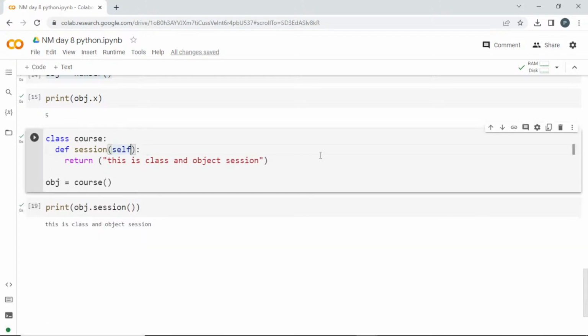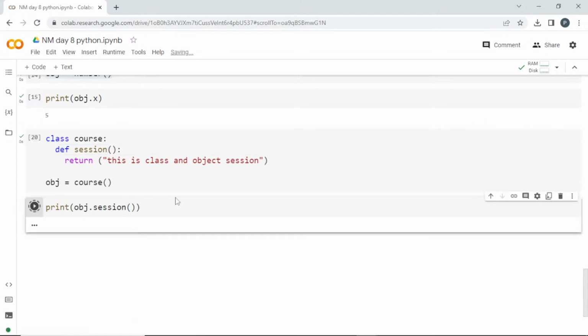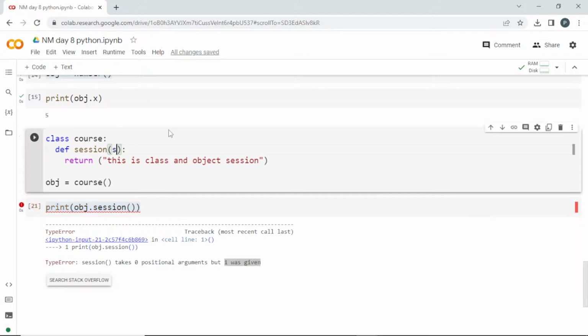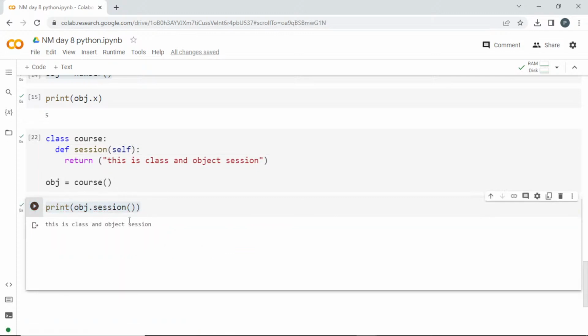So if I remove this self and leave it empty, and run this, I try to access something which is inside this class. It is giving me an error: session takes 0 positional arguments but 1 was given. Why are we getting this error? You have to pass self here. If you pass self here, it will run smoothly and we won't get any error.